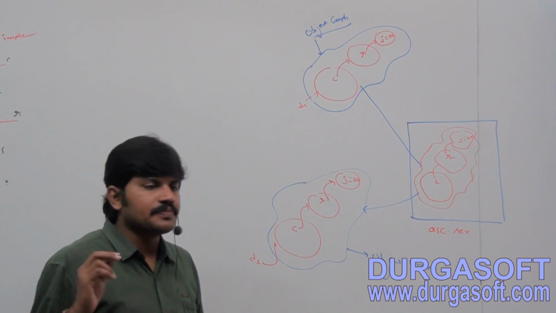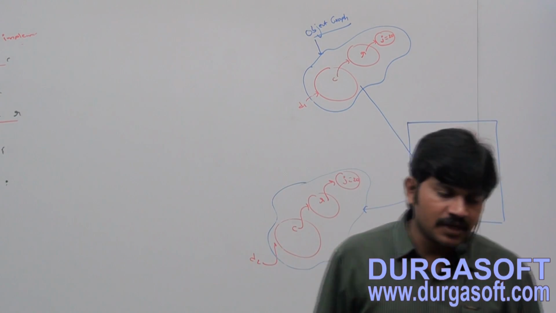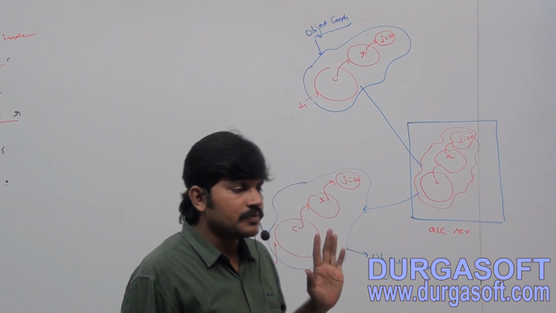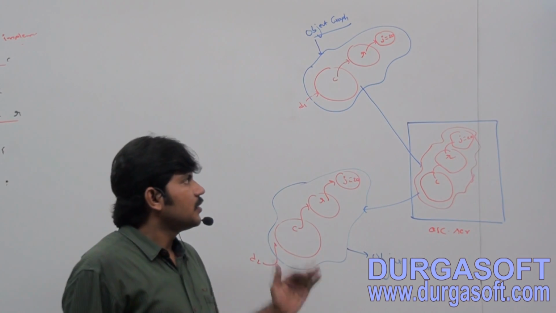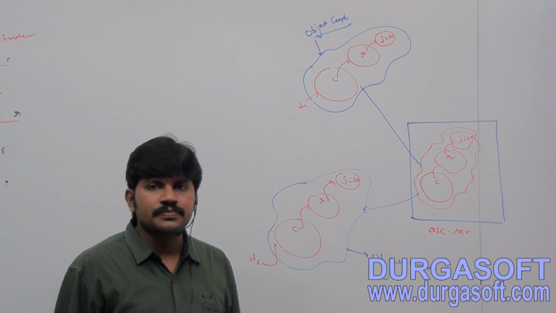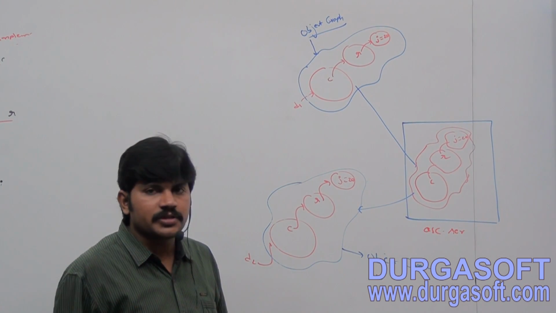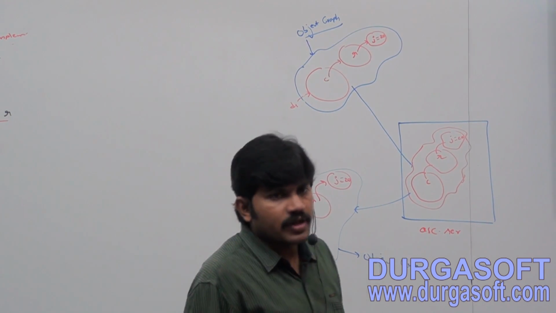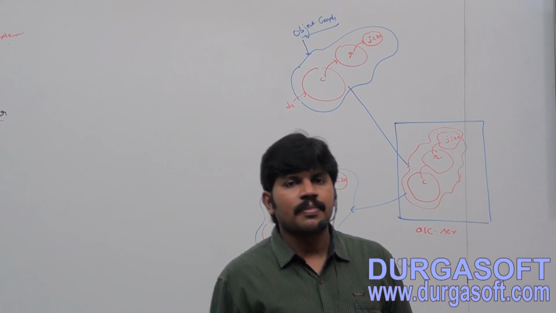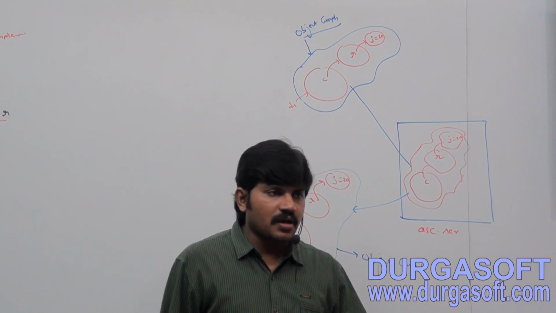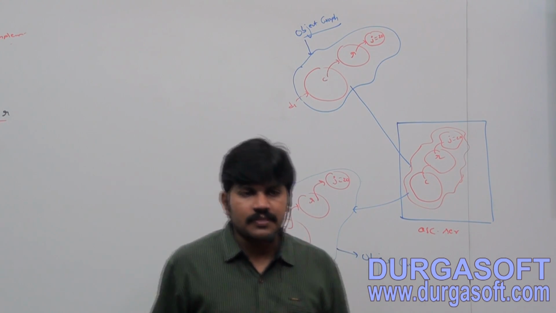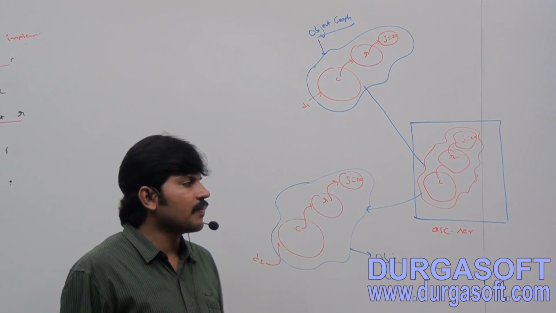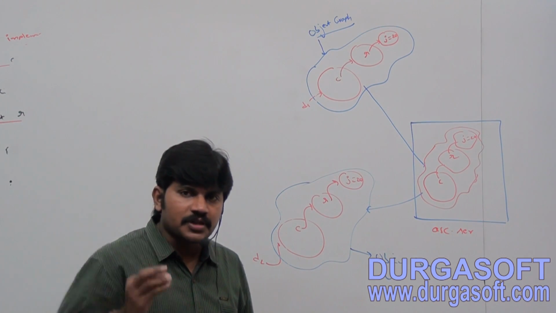Okay, next para. Among Dog, Cat and Rat objects, if at least one object is not serializable, then we will get a runtime exception.